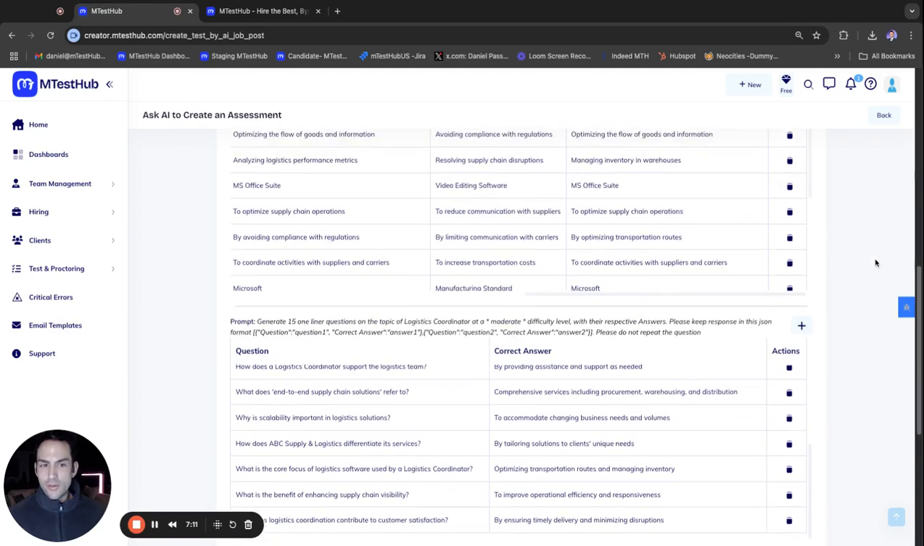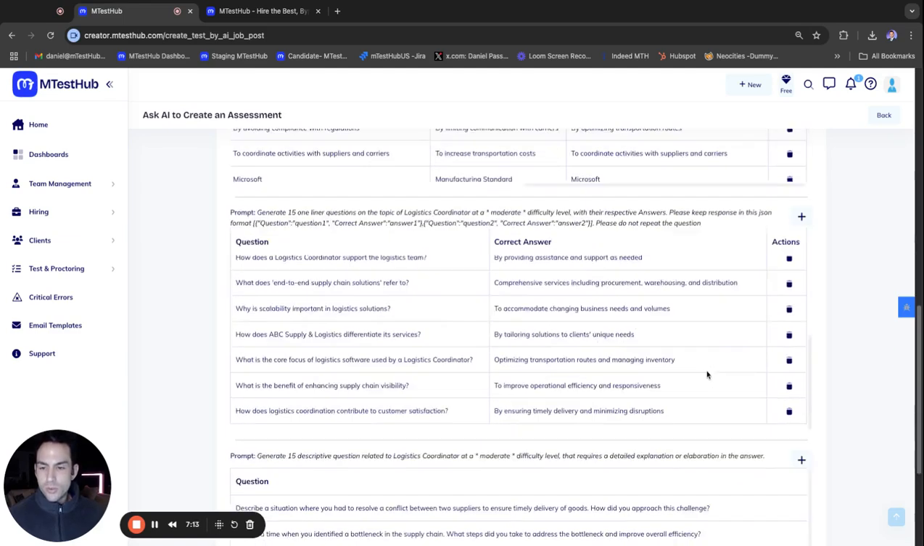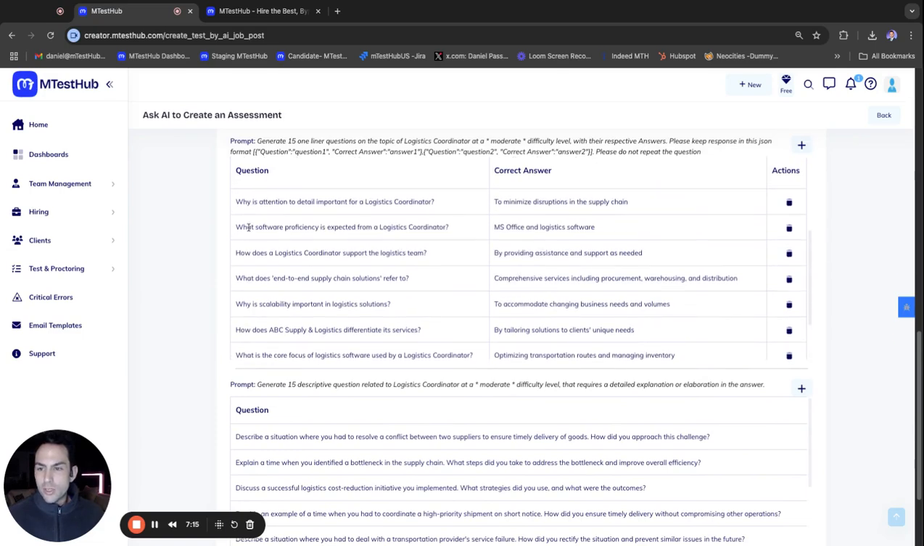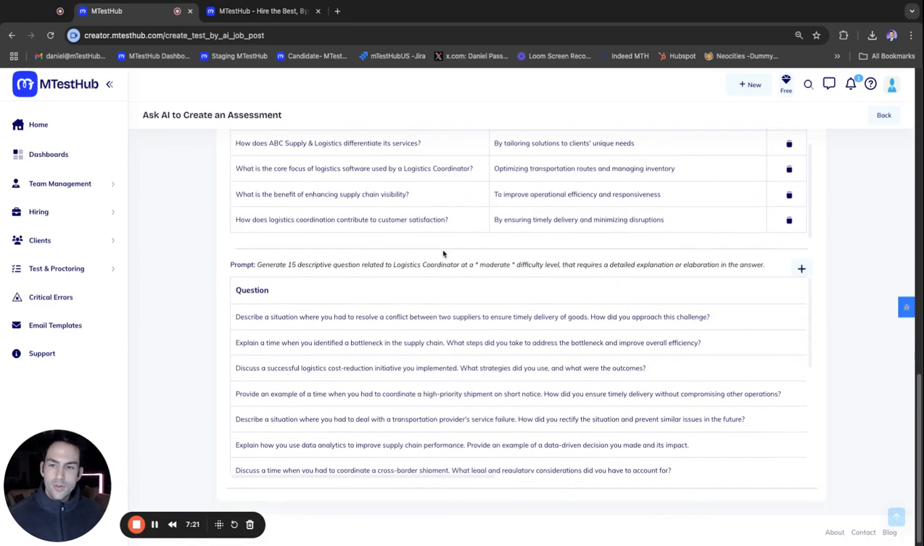And I wanted to show you the different types of questions. So we got the multiple choice questions. We have the one-liner questions. So why is attention to detail important for logistics coordinator? These are very job specific. What is the benefit of enhancing supply chain visibility? The answer is to improve operational efficiency and responsiveness.